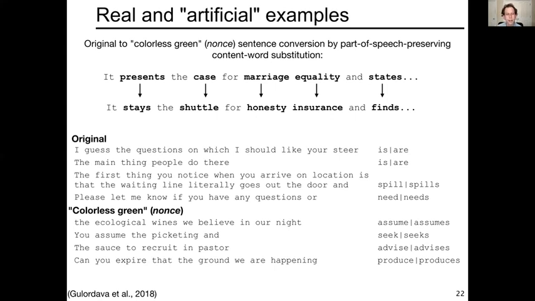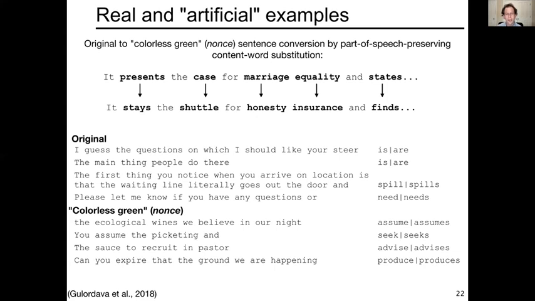So for example, I guess the question on which I should like your steer is or are. The main thing people do here is or are. The first thing you notice when you arrive on location is that the waiting line literally goes out the door and spiller spills. Please let me know if you have any questions or need or needs. And remember here, this has to be a verb. So if it's a verb, what is the form that it should have?